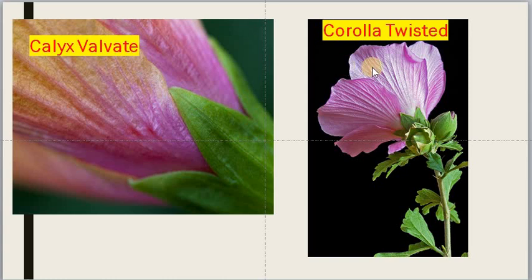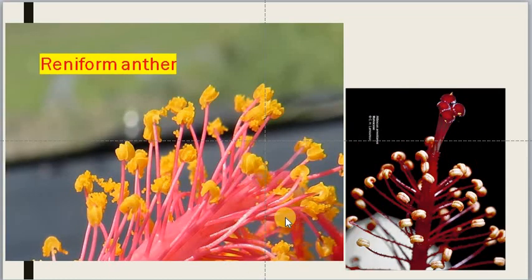If you come to the corolla, the petals are free. These are all petals. Petals are free, and one side of each petal overlaps regularly, so it is a twisted estivation. Petals are regularly overlapped and hence it is a twisted estivation.